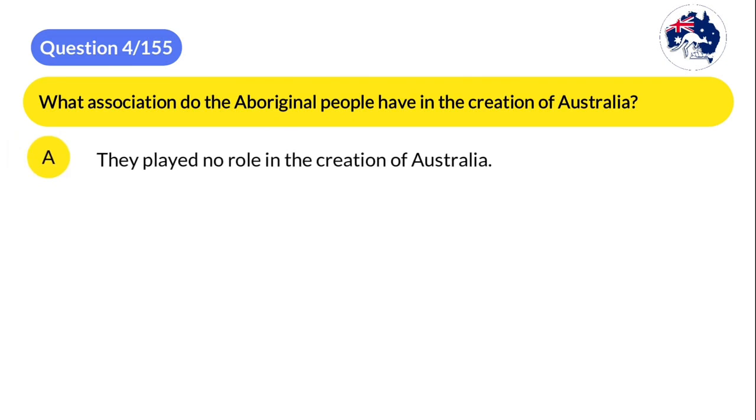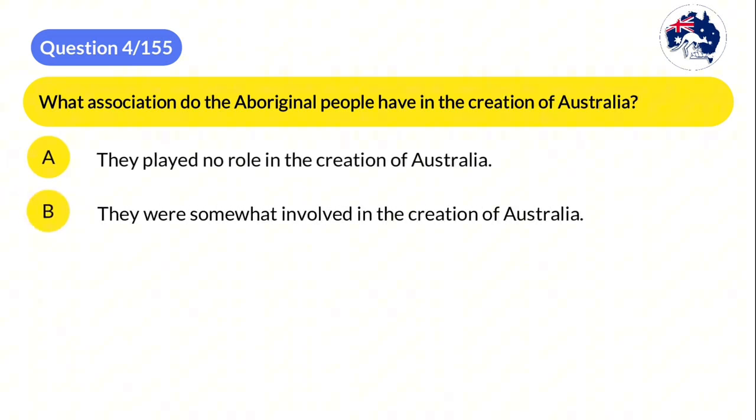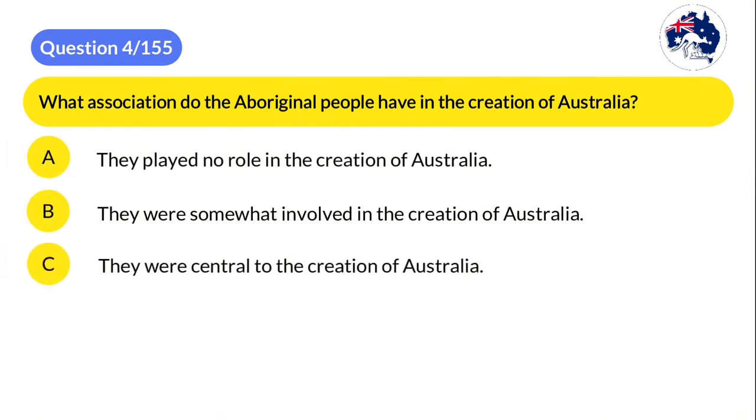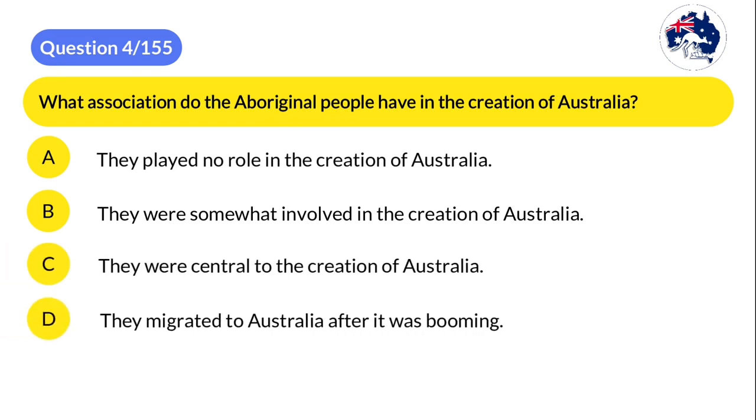A. They played no role in the creation of Australia. B. They were somewhat involved in the creation of Australia. C. They were central to the creation of Australia. D. They migrated to Australia after it was booming.